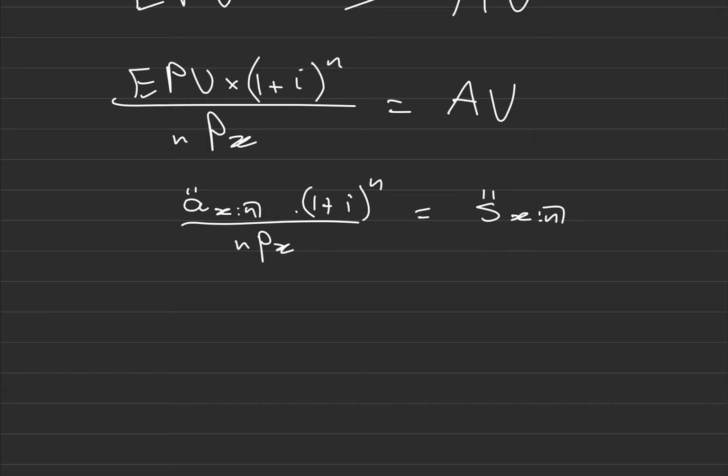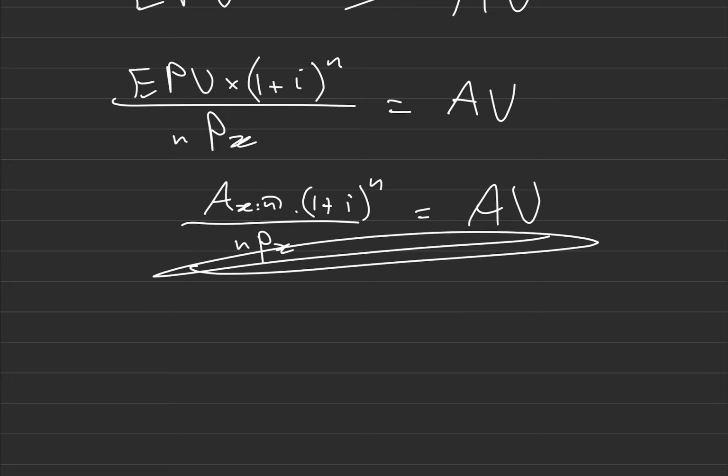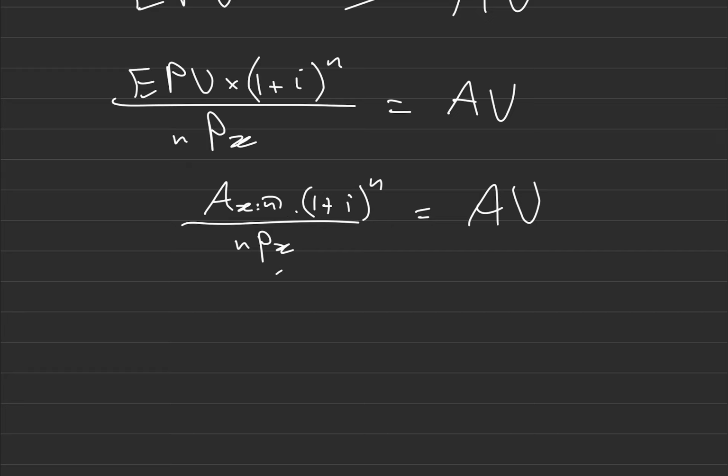Now, by the way, this doesn't just apply for annuities. I could have swapped this out with an assurance, although there's no such thing as a future value assurance really, but it would have been the accumulated value for this. So the same thing really applies here, but there's no such thing as a future value assurance. It doesn't really make sense, but that's the symbols that we'll be using. But the same logic still holds: multiply by (1 + i)^n, divide by npx.